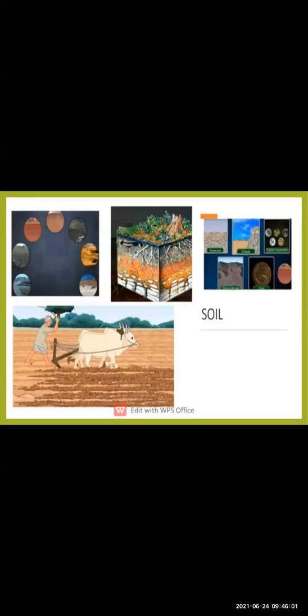Okay, the next natural resources is soil. Now here soil is the third important natural resources. You can see the soil is very much important for growing crops. Okay, here you can see there are different layers of soil also present. So let us see in detail about the soil.